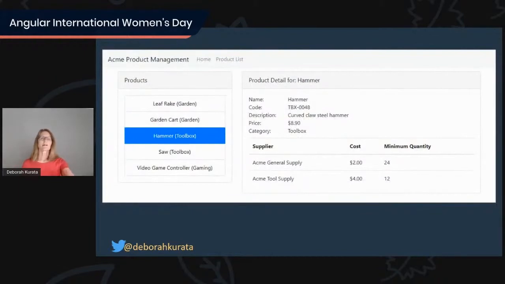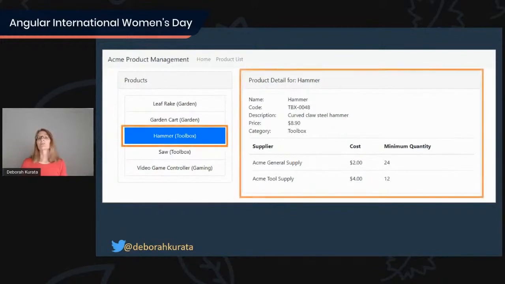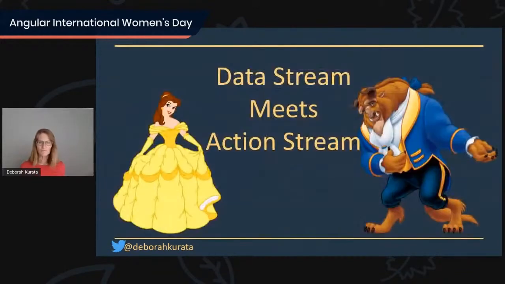So we've defined our data stream that defines our list of products there on the left. We've defined actions so that we know which product the user clicked. Now what we need to look at is how we react to those changes. How does the product detail actually react to the fact that it received notification that the user clicked on product 42? How does it deal with that? If it's only getting the 42, how is it getting the rest of the data? It needs to go into the array and look it up. So how do we take care of that code? That's where our data stream meets our action stream.